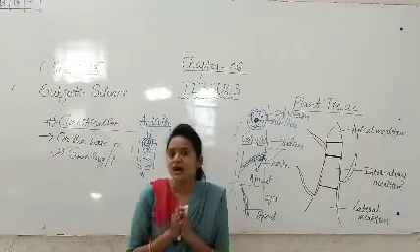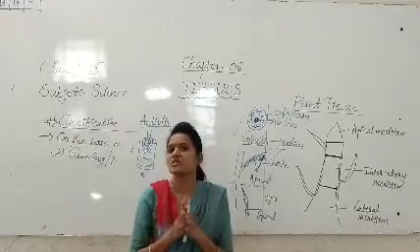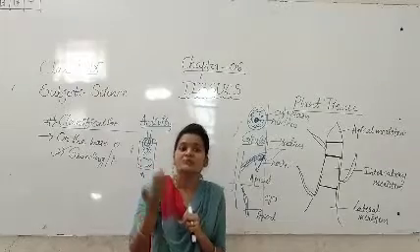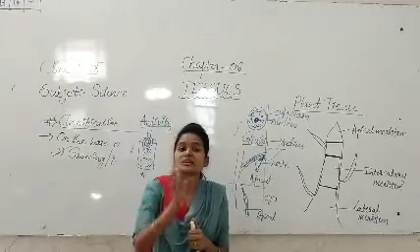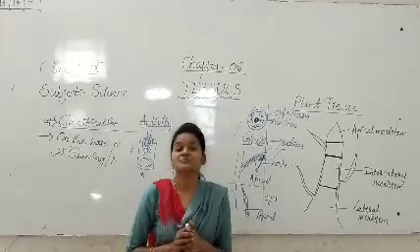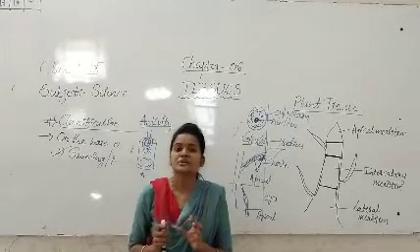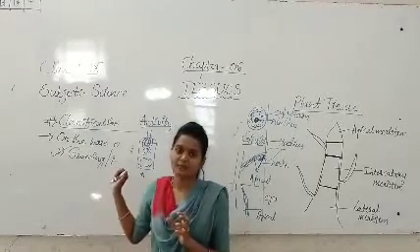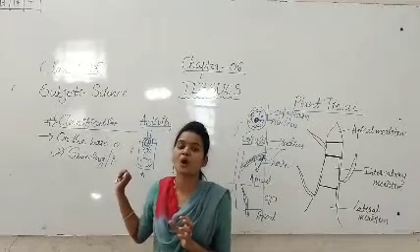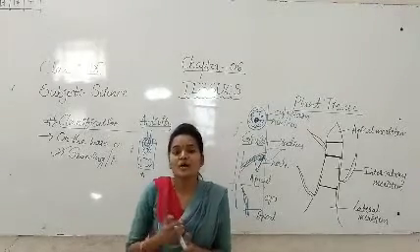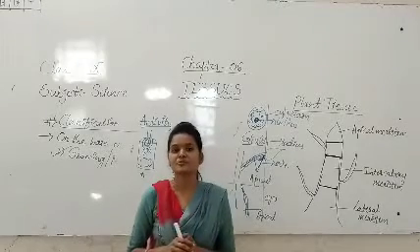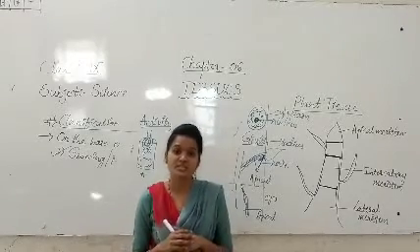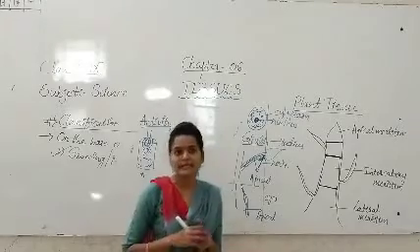Then after 2 days, after 3 days, what are you seeing, students? There is a growth of the root in the onion because of the meristematic tissue.